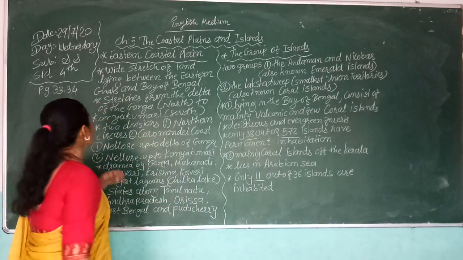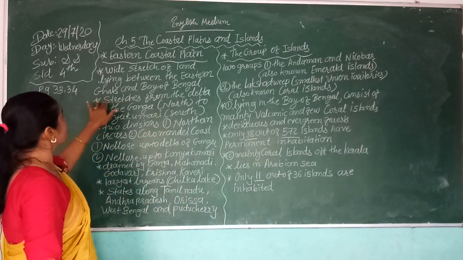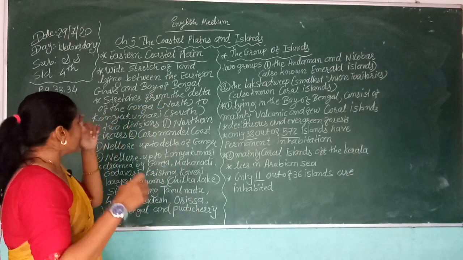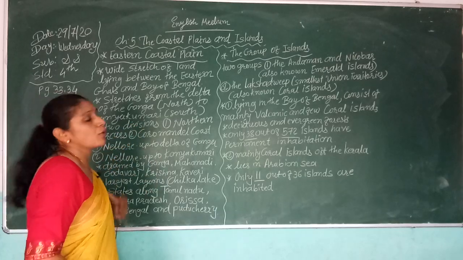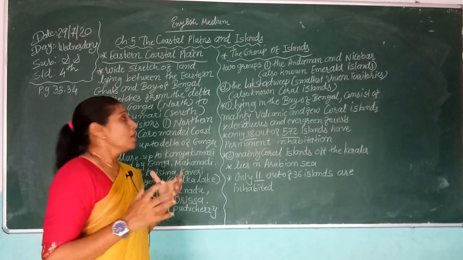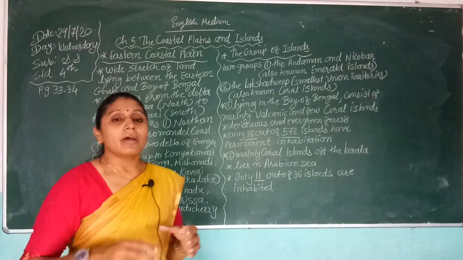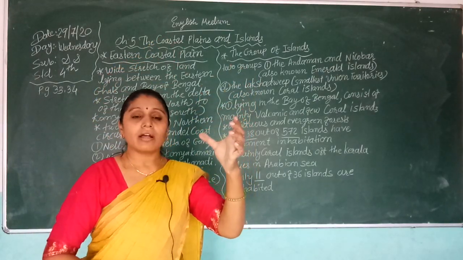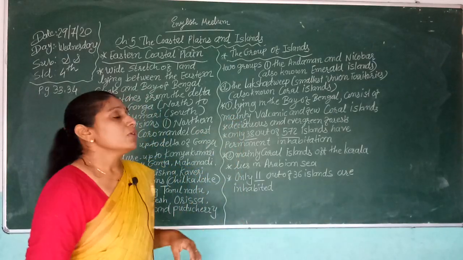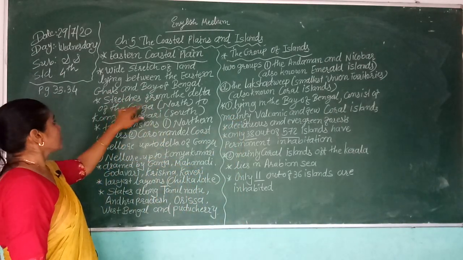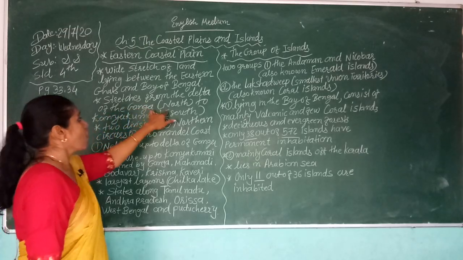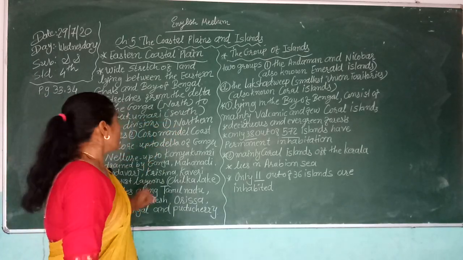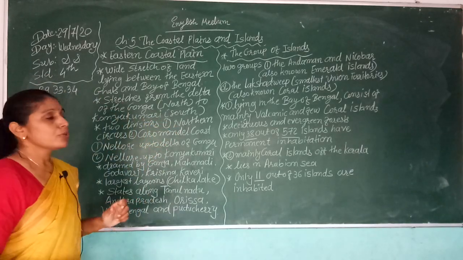It stretches from the delta of the Ganga on the north side down to Kanyakumari, which lies on the south side. So it's a stretch from north to south.